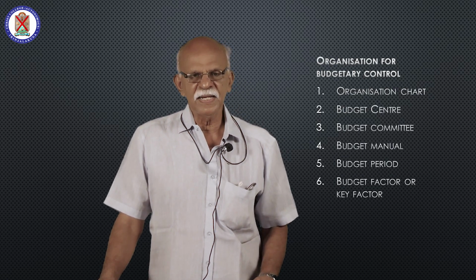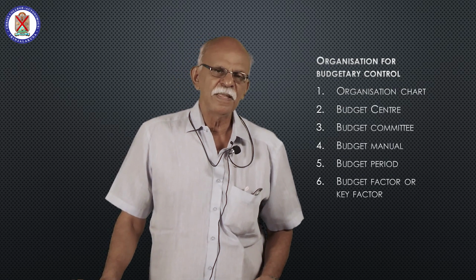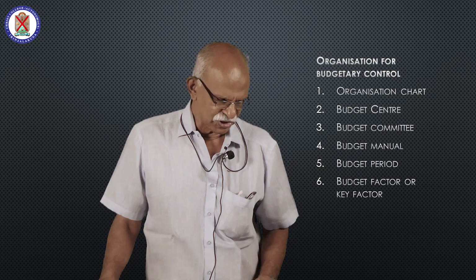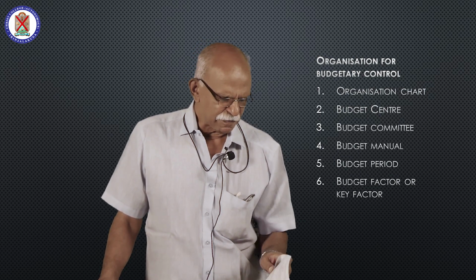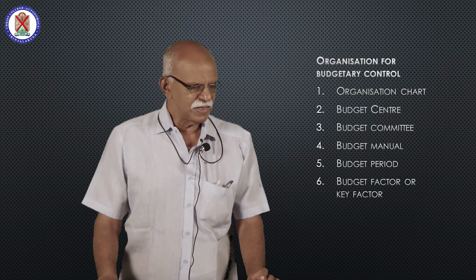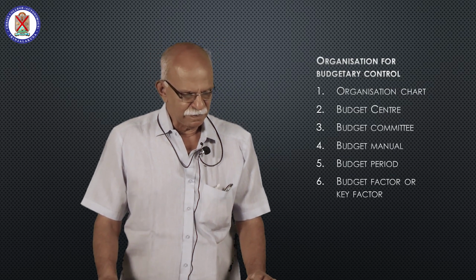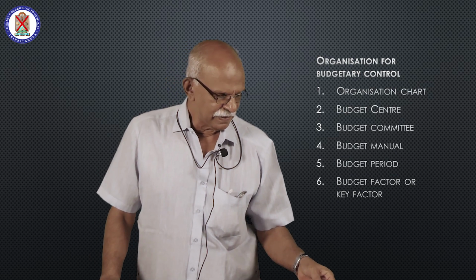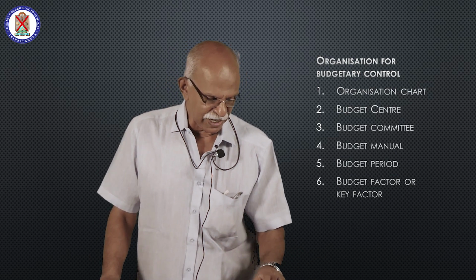Now, we have to study in detail the functional budgets. The important functional budgets which we have to study are sales budget, production budget, then cash budget.